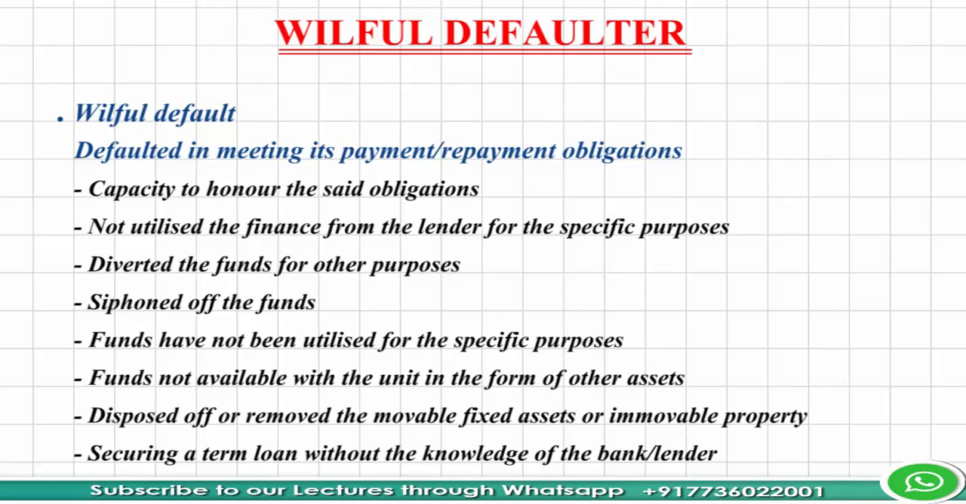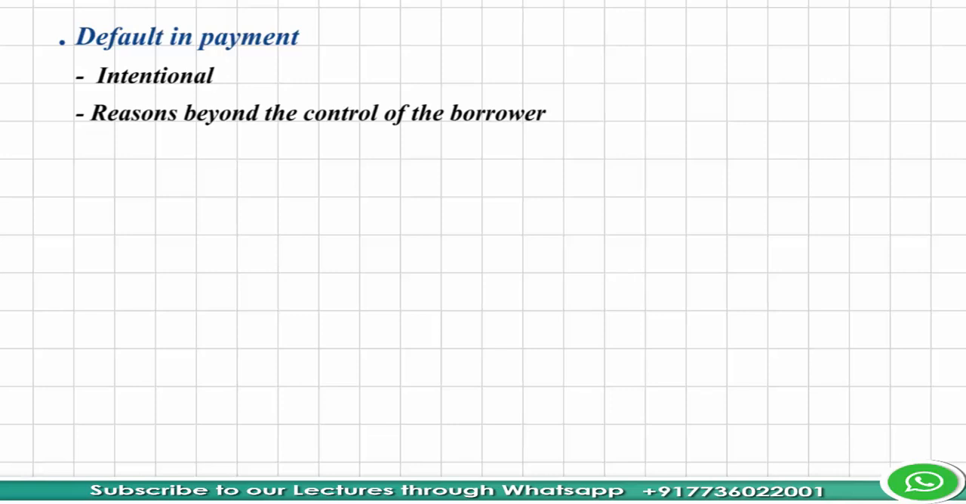So we said default is the core, and if that default is backed by any of these four reasons, we call it as willful default. Okay, but let us appreciate that this default in payment can be divided into two. It can be intentional or it can also be on account of reasons beyond the control of the borrower, right? When it is intentional, we call it as willful default.